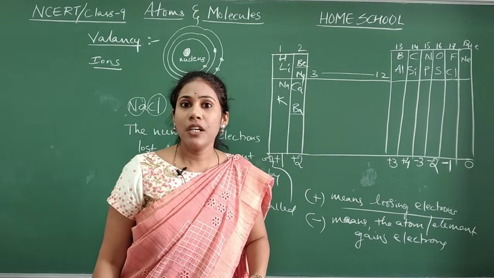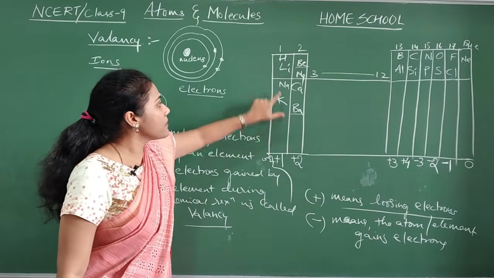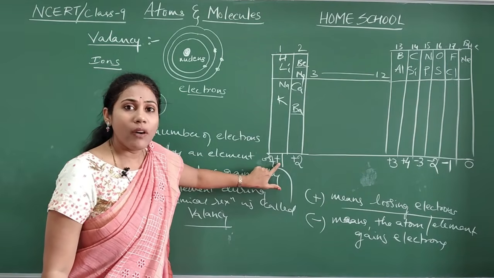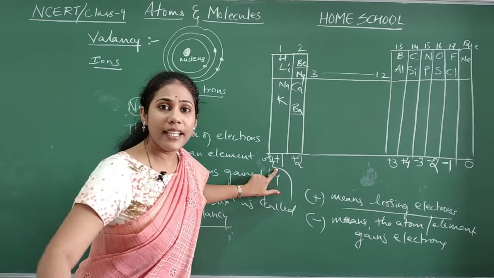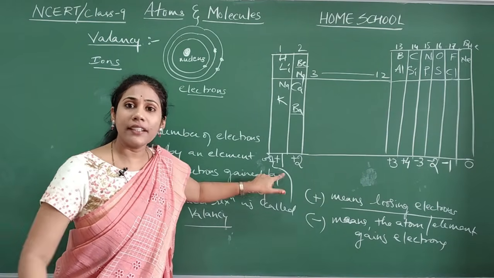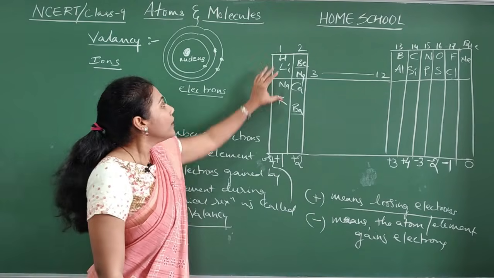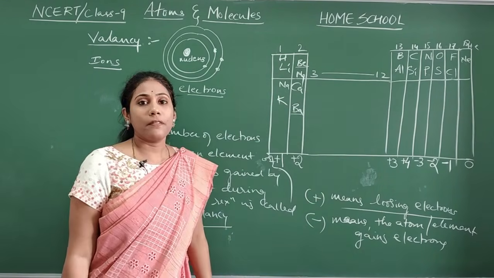So what is the valency of oxygen? -2. What is the valency of potassium? Check where potassium comes. Here. What is the valency? +1. What is the meaning of +1? Plus means losing electron, and 1 means it will lose 1 electron. At least these elements' valency you should remember.